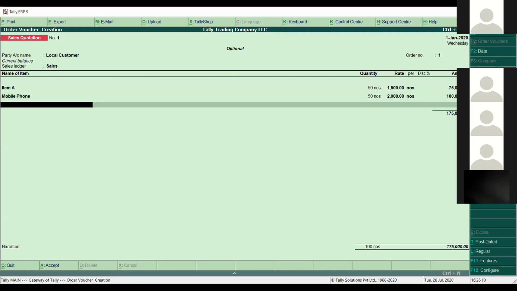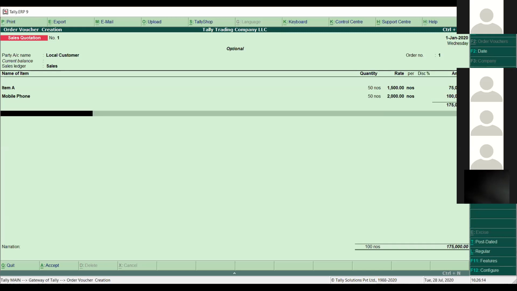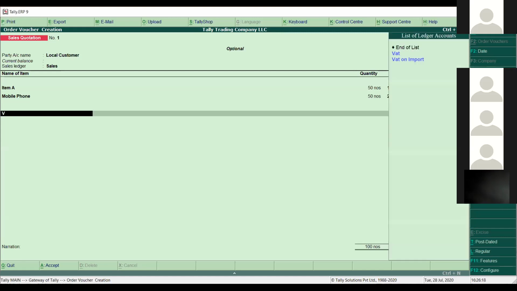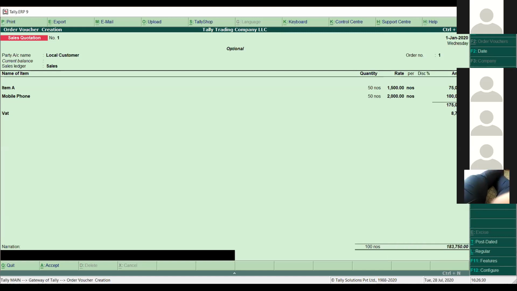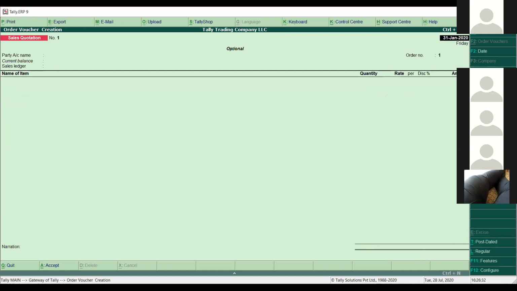And even if you want to enter your VAT details or maybe some other charges, you can add them here as well. So for now I'm going to add VAT here. You can see VAT will come automatically here because it is a local customer in UAE, and we have set up the VAT types as well. So the VAT is coming automatically here, 8750 VAT. I will press Enter, Enter, Enter, Enter, Enter. So we have made sale quotation vouchers.